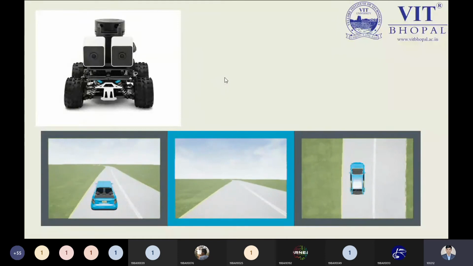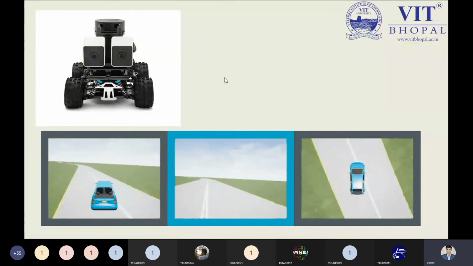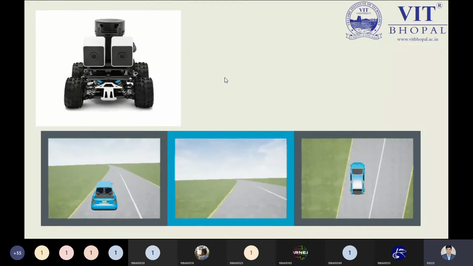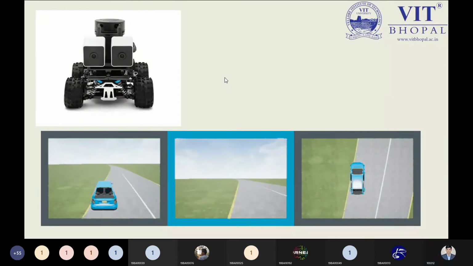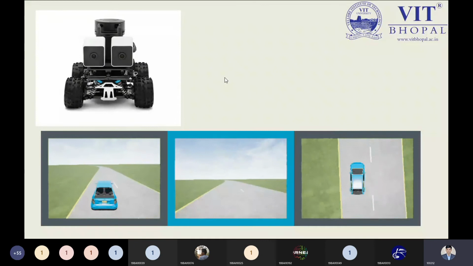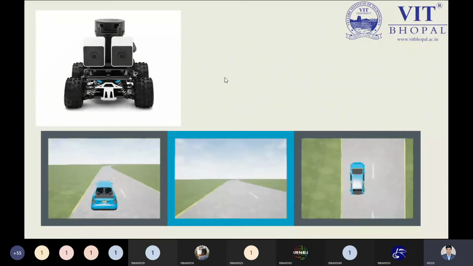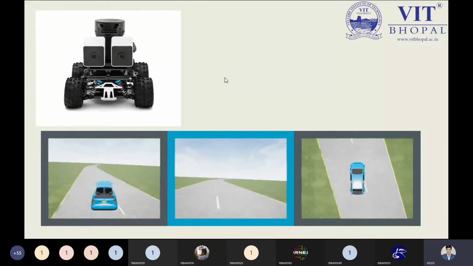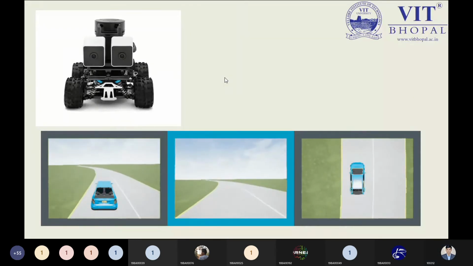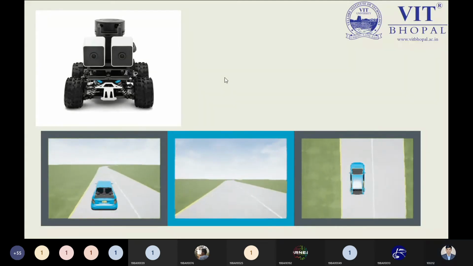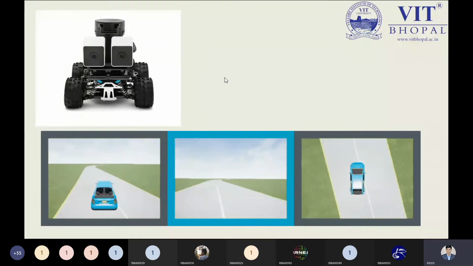How will a self-driving car work? There is an image here. You will be able to see it contains some cameras. Cameras are like sensors to read the image. After reading the image, with the help of its code or algorithm, the image will be decoded into machine language, and the machine will take a decision based on the code or the formulated information, and then provide the result quickly.